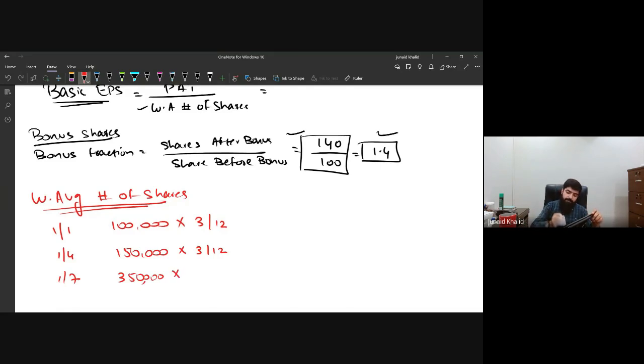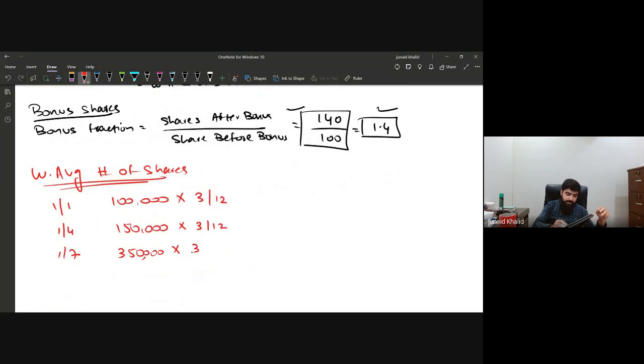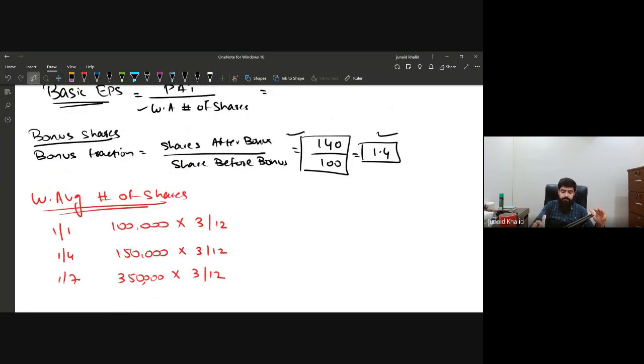So now there are 350,000 shares, issued at the start of July, and this will remain till the end of September. That is July, August, and September. Again, it's a coincidence that it will be multiplied by 3 and divided by 12. So we have calculated 350,000 multiplied by 3 and divided by 12.